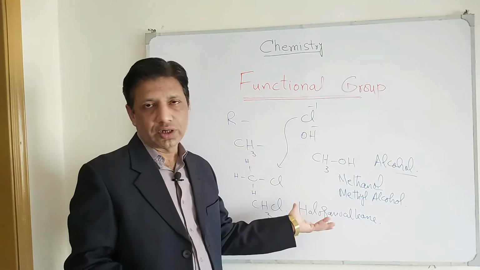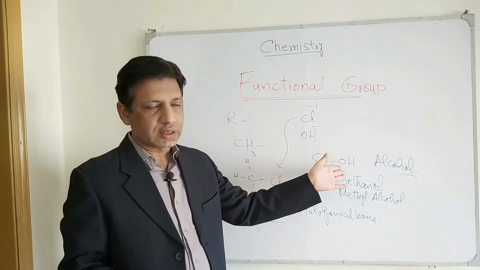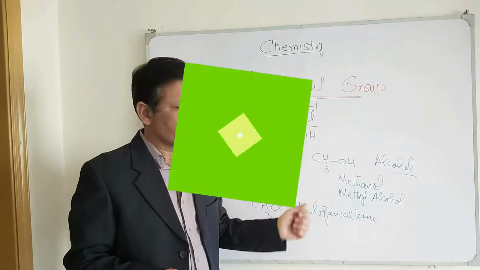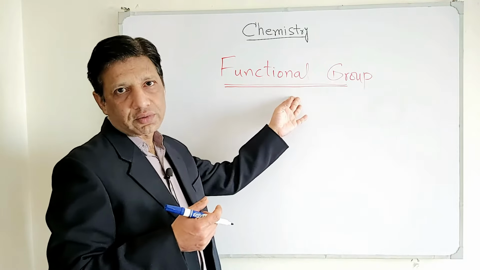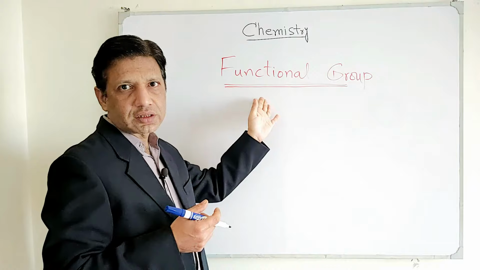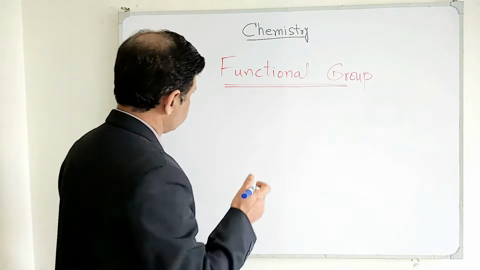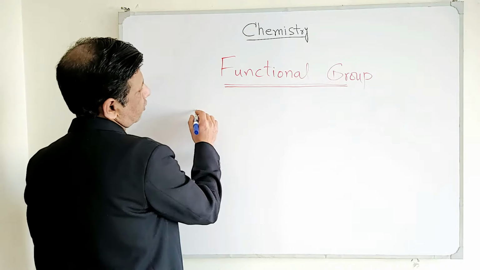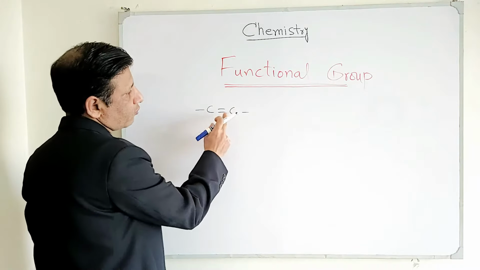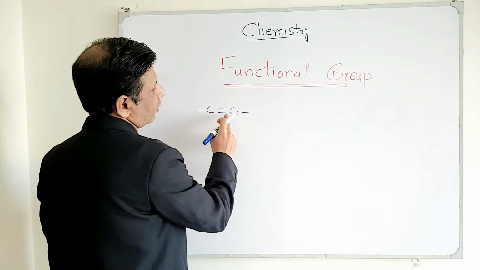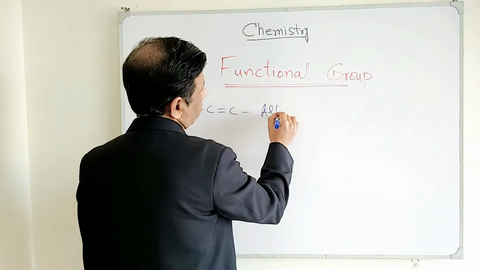Now we are going to discuss the details of the functional groups and their types, their common names and their examples. So stay tuned. So now we are going to discuss the common functional groups which are used in A levels, O levels, FSc and matriculation based examination systems. So the first and foremost is this functional group, which is the double bond. When you see a carbon to carbon double bond, this carbon to carbon double bond is itself a functional group, and we call it an alkene.